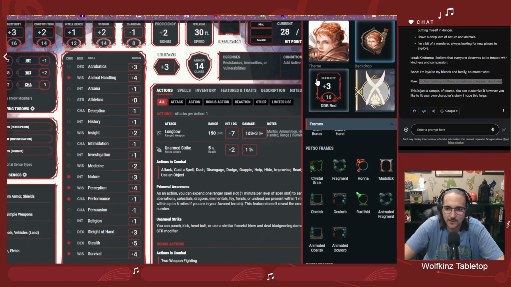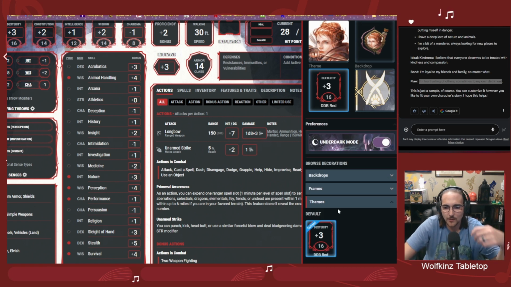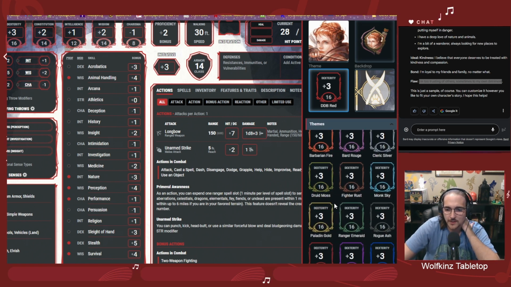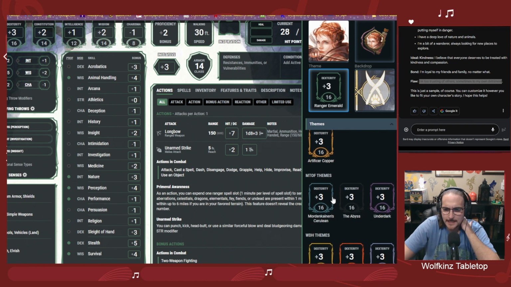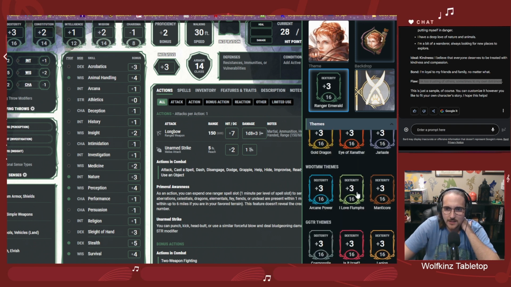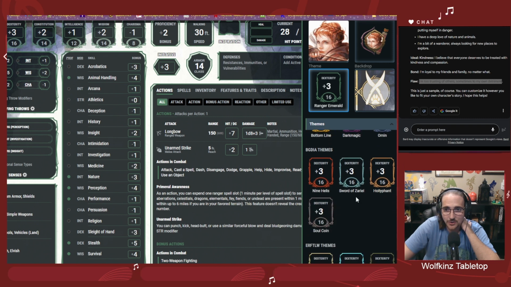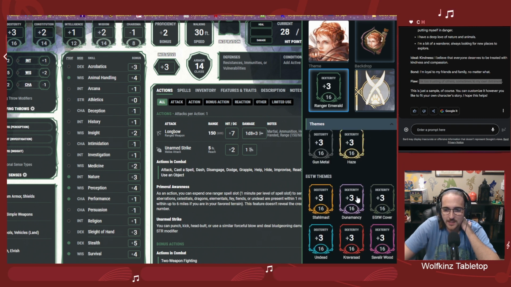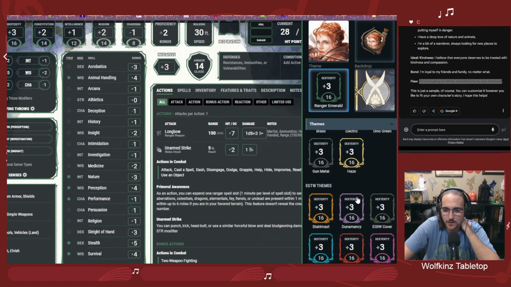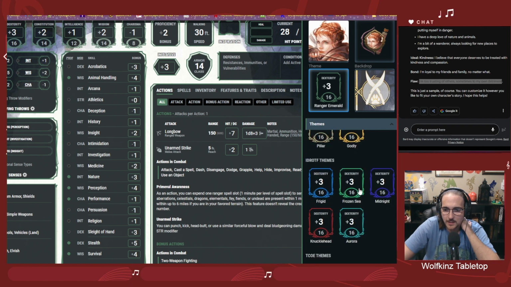Yep. All right, so let's move on to the theme. Okay, so we've got red, a bunch of different colors here. Now, we can always just stick with the standard Ranger Emerald Green. That one's always a pretty decent one to go with, especially with your Rangers. I don't know, green just always seems to fit Rangers for me, and especially since she was raised near a forest, I think that still works for her as well.